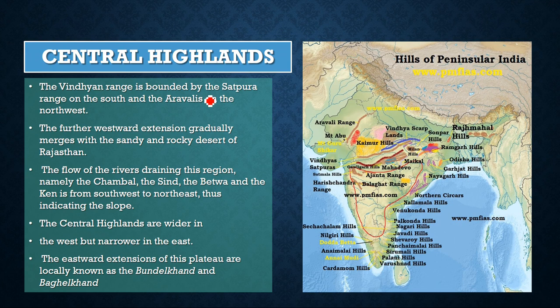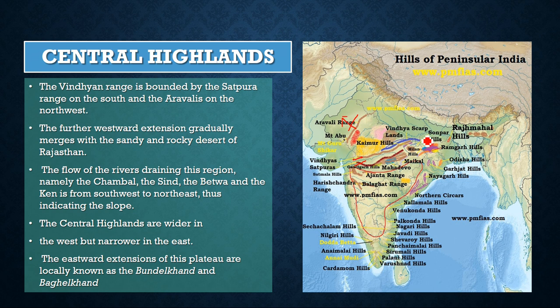The Vindhyan range is bounded by the Satpura range in the south and the Aravalis in the northwest. You can see here the Vindhyan range, Satpura, and the Aravali range here. The further westward extension gradually merges with the sandy and rocky desert. If you still go west, it is the desert.